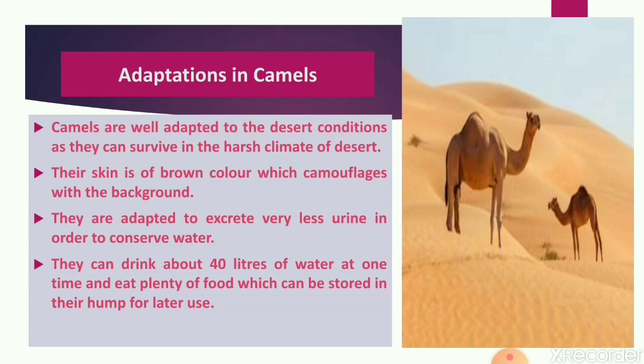Then they are adapted to excrete very little urine. Such adaptations are found in birds also. When they excrete very little urine, it means they are conserving water. They are reducing the loss of water by urine. Then they can drink a very large quantity of water at a time, more than 40 liters, and they store that water in the plasma of their blood.